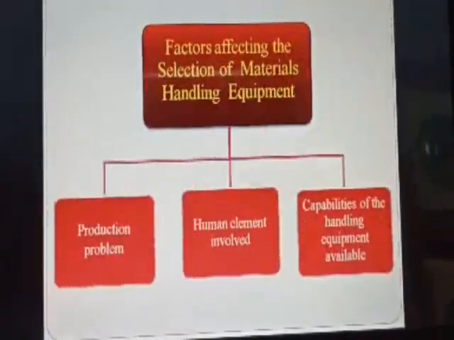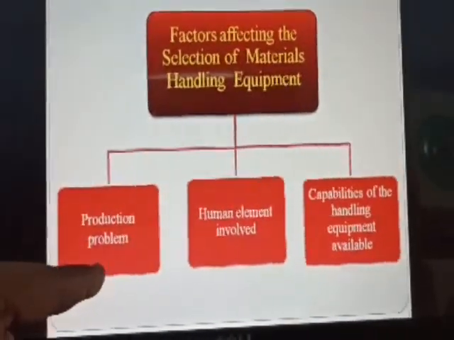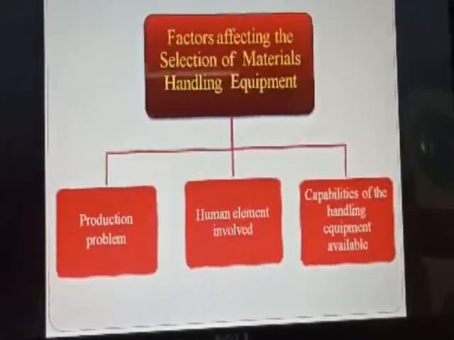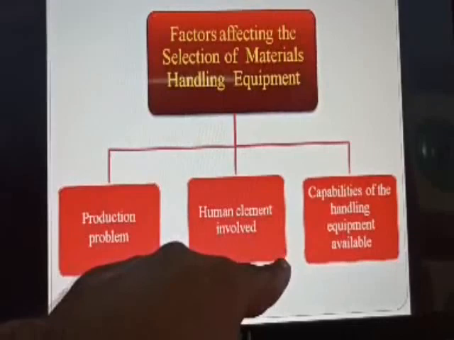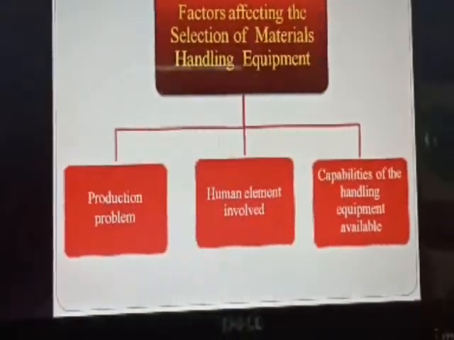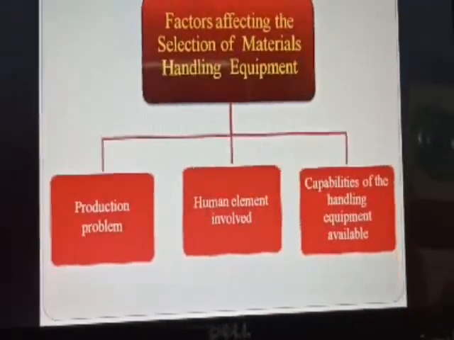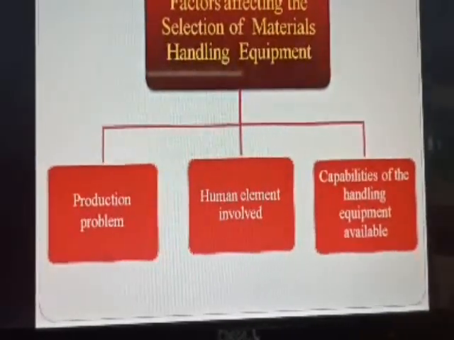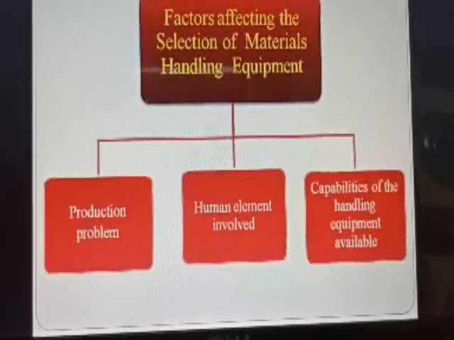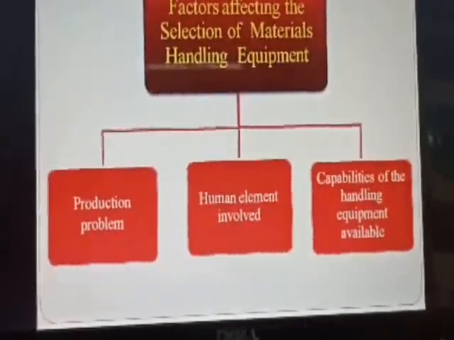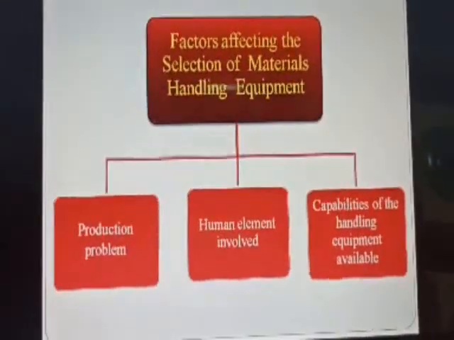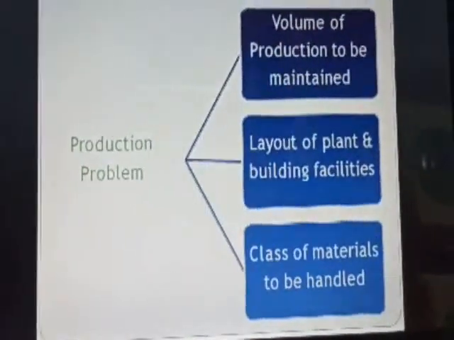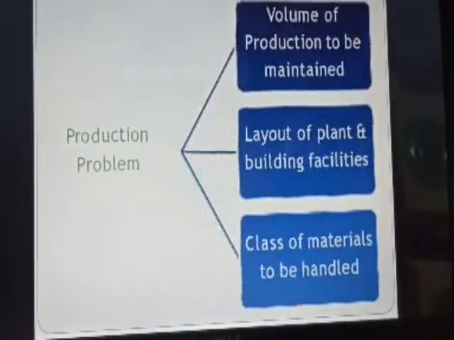Okay. See here, the first one is production problem. That is, how much material is required, how much we have to transfer, and what type of people you are using for this material handling, and then what is the capability of machineries. That is, if you have a crane machine, how many products can that machine handle? The capability of the machine has to be understood.